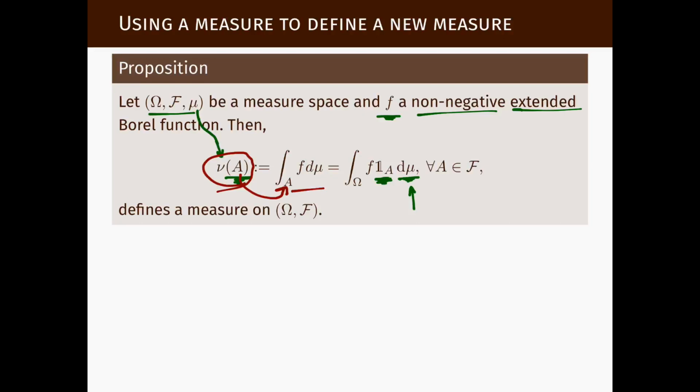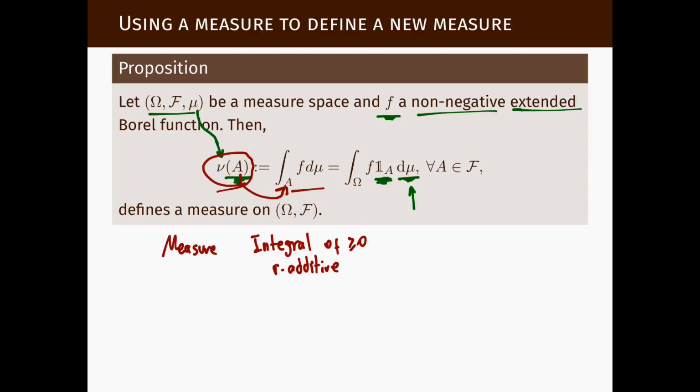It is a very nice exercise for you to do. It allows you to connect the definition of measure with properties of the integral, of the Lebesgue integral of non-negative functions, especially it being sigma additive. So it is a very nice exercise for you to prove this proposition.